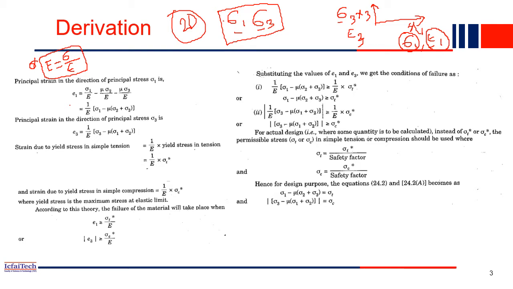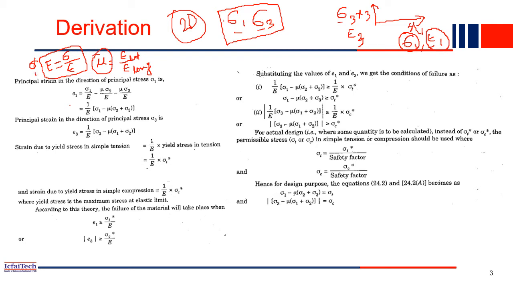Another is Poisson's ratio, mu, which we call the lateral strain by longitudinal strain. So epsilon in the lateral direction over epsilon in the longitudinal direction.